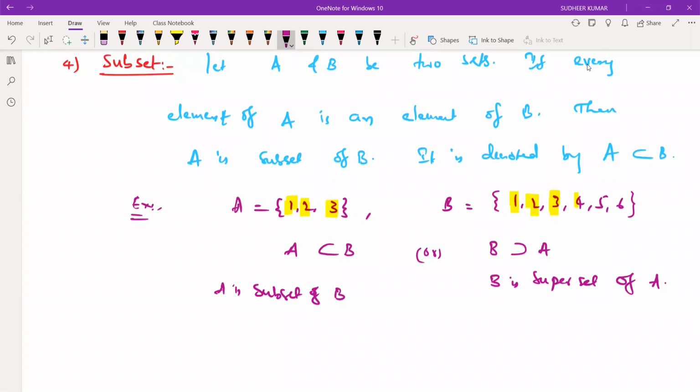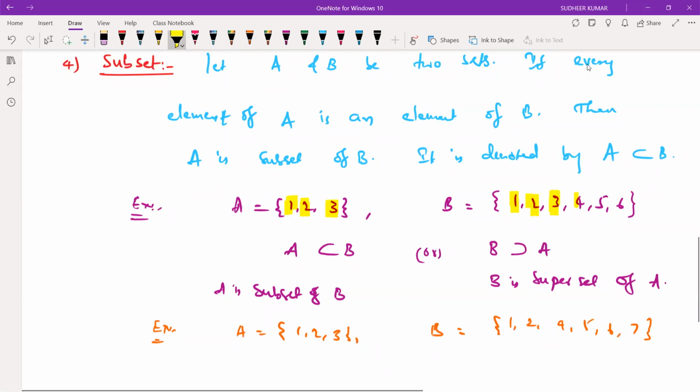In this case, both are also the same. Now, suppose at least one element in A does not exist in B. In the next example, suppose A is 1, 2, 3, and B is 1, 2, 4, 5, 6, 7.